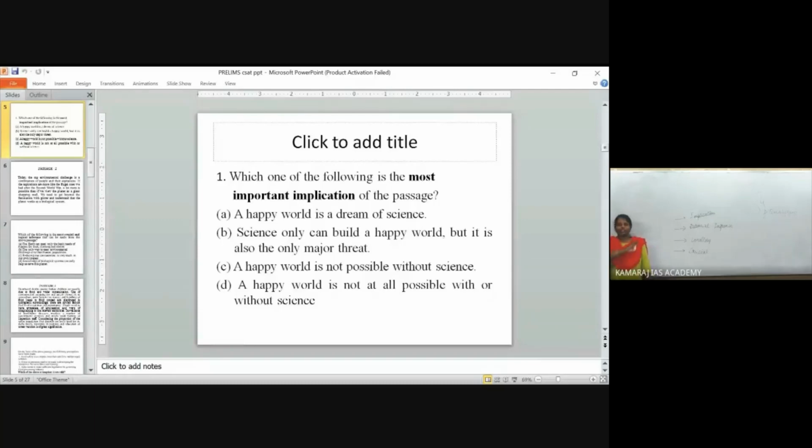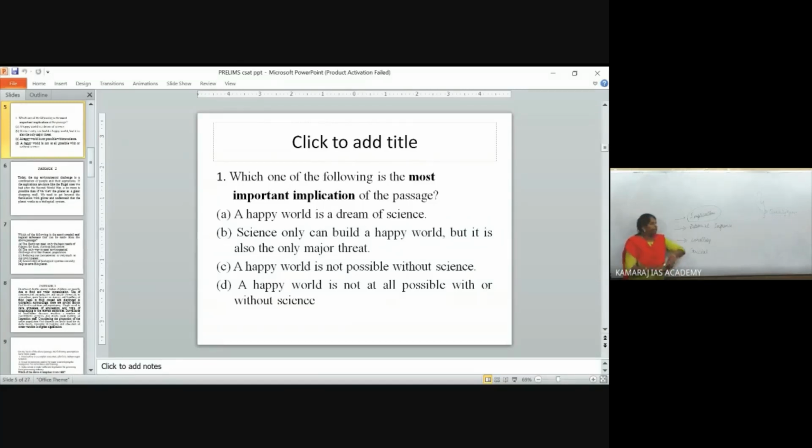For this entire passage, you will be getting only one question, based on your analysis: which one of the following is the most important implication of the passage? So I will give you the difference for these words. Implication is nothing but arriving at a conclusion based on the above said reasons. It is not explicitly told in the paragraph.